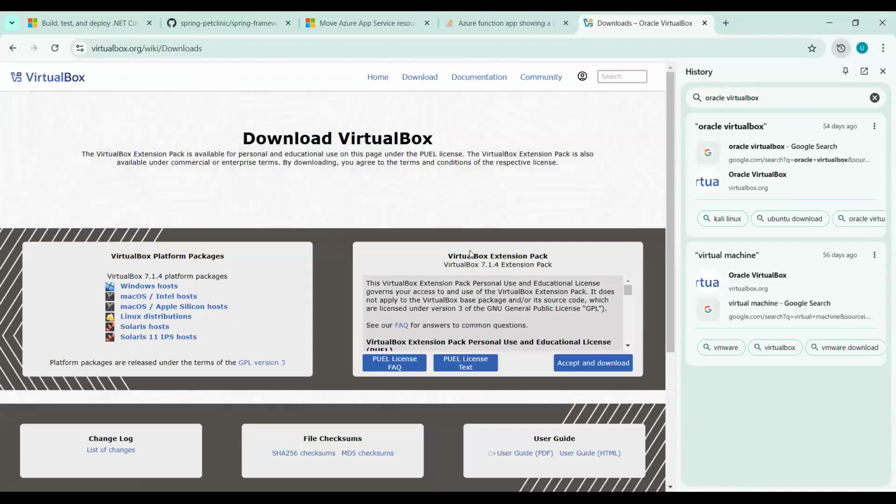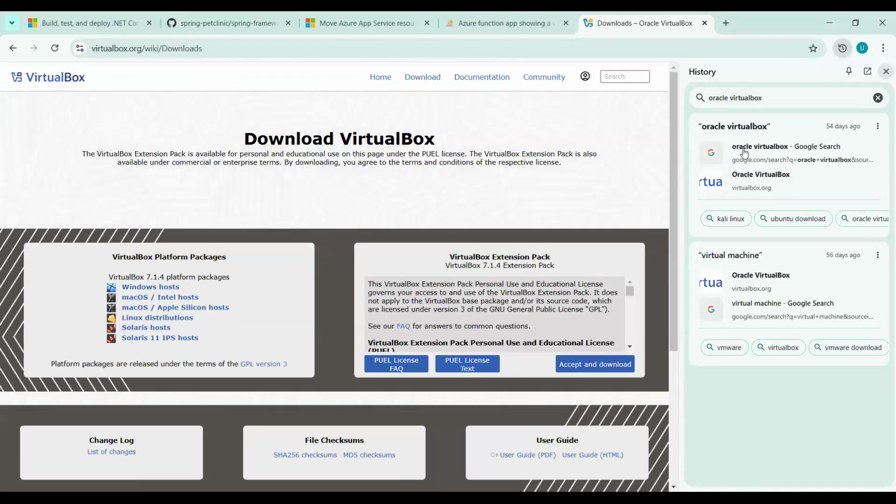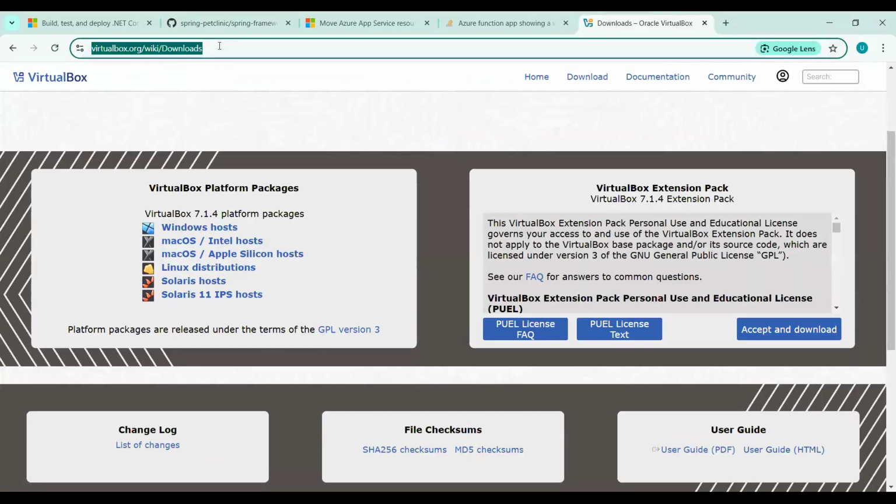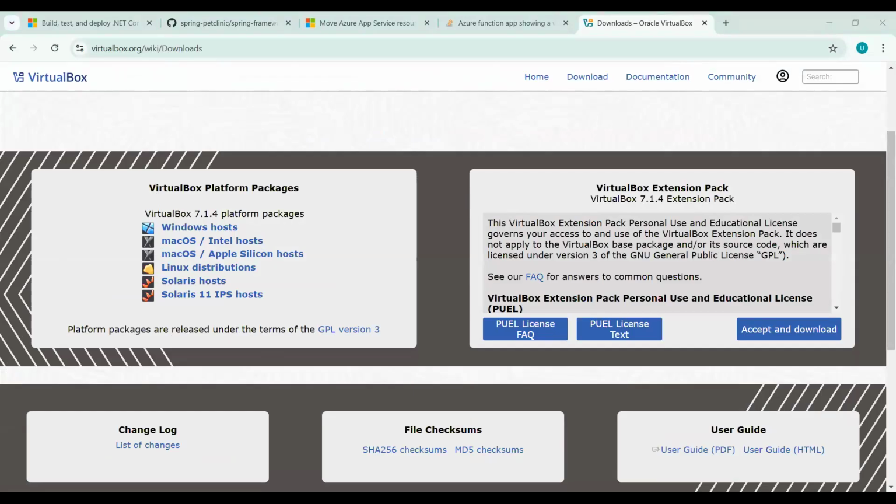So whatever operating system you are using, most probably you are using Windows or Mac. If you are using Windows, then you have to go to this website. I will share it in the comment box so that everyone can visit this.